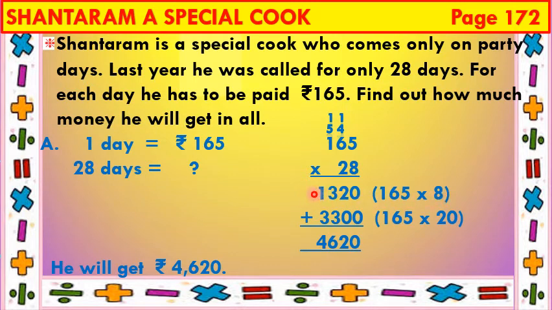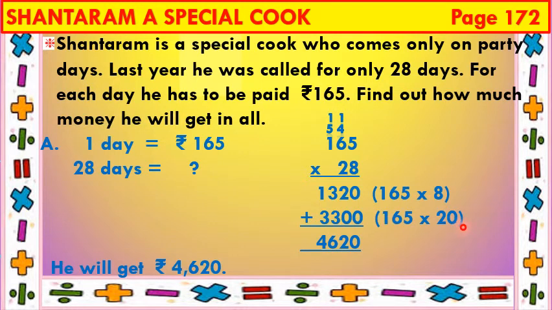Now 2 is in the tens place. So we will put a 0 down. Now 2 5s are 10. So put a 0 down and 1 carry. 2 6s are 12. 12 plus 1 is 13. So put 3 down and carry 1. 2 ones are 2. 2 plus 1 is 3. So this is the answer of 165 20s are.